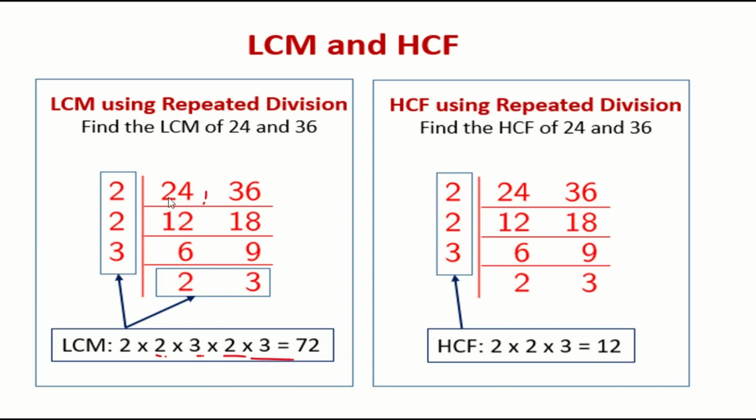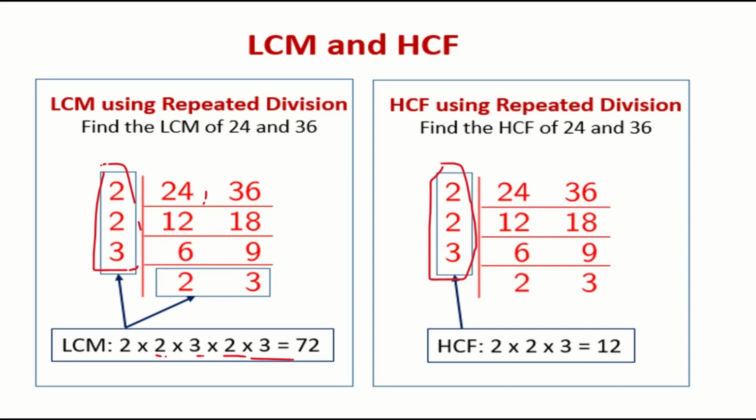In the 2 table you can see 24 and 36, and in the same way 12 and 18 are divisible by 2, and 6 and 9 are divisible by 3. So this number alone, what you will do, this alone you will take as the HCF. So 2 into 2 into 3 equals 12. So in the same problem, you can do the HCF also or the LCM also.